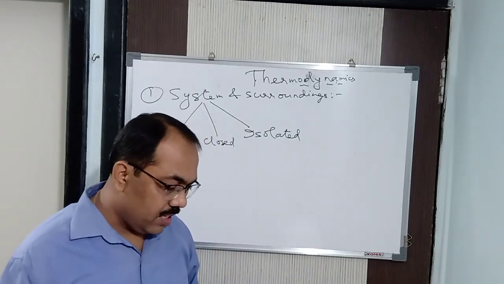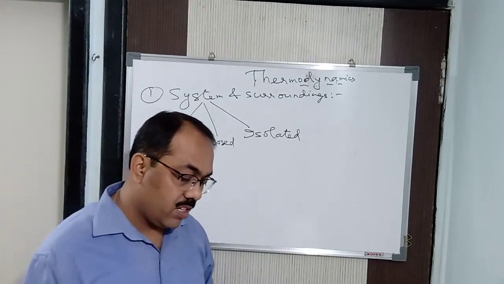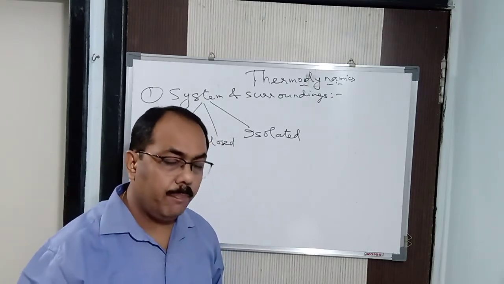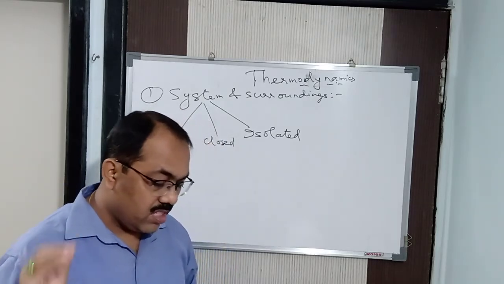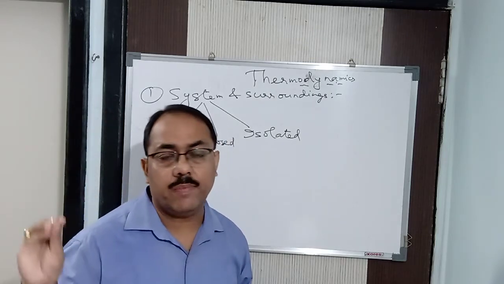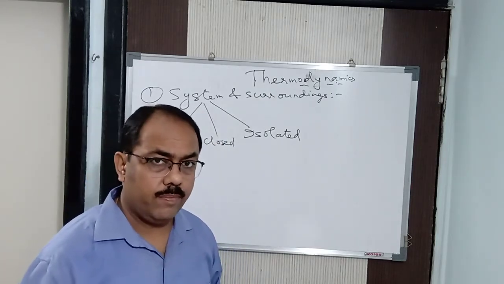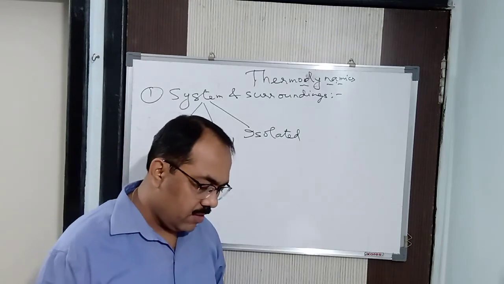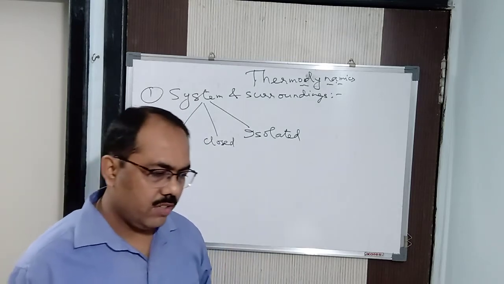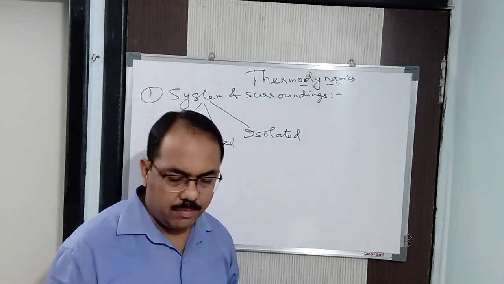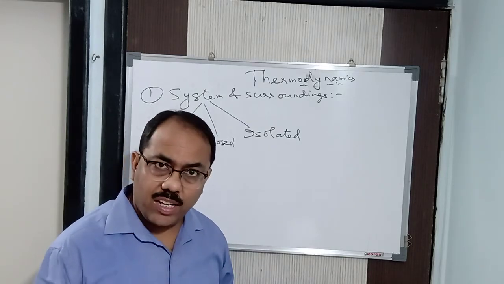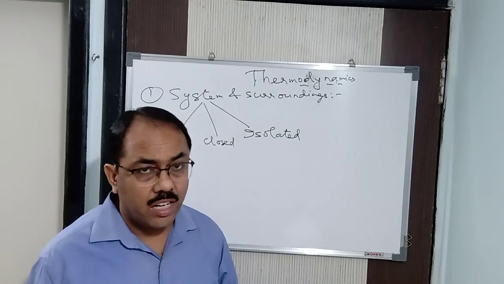Again I repeat, a physical quantity is said to be a state function if its value depends only upon the state of the system and it does not depend upon the path by which the system has attained this particular state. For example, temperature is a state function. We say initial temperature, final temperature. Energy is a state function, with initial energy and final energy. We say volume is a state function.